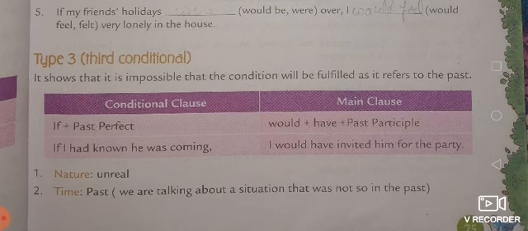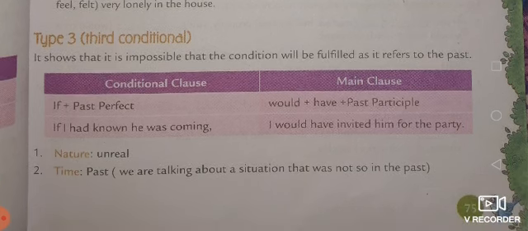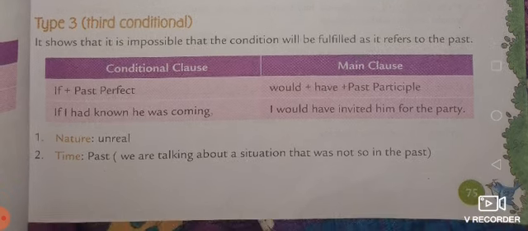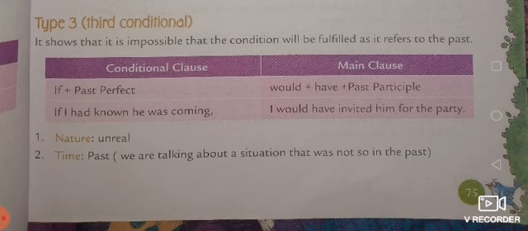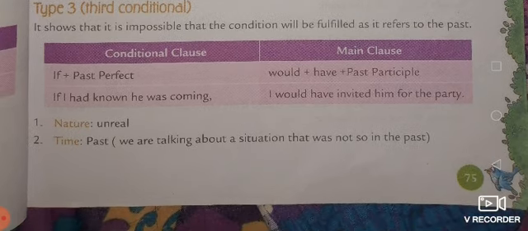Let's see the type 3 conditional sentences. It shows that it is impossible that the condition will be fulfilled as it refers to the past. So in this type of sentence, it is impossible that the condition will be fulfilled as it refers to the past. यानी कि condition के पूरी होने की संभावना बहुत ही कम होती है जैसा कि past में indicate किया जाता है. For example, if I had known he was coming, I would have invited him to the party. The nature of the sentence is unreal. Time is indicating the past.